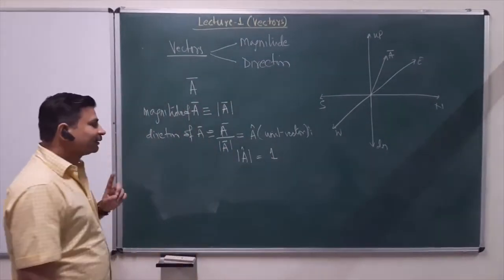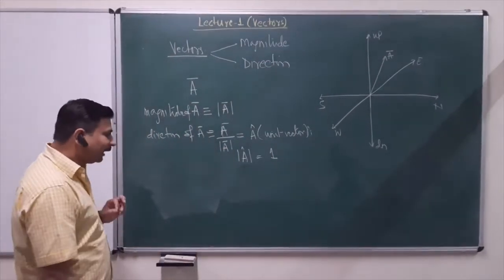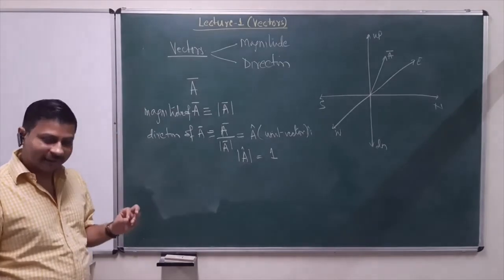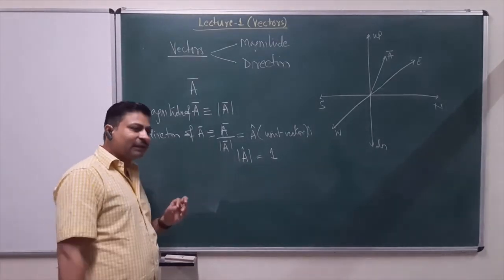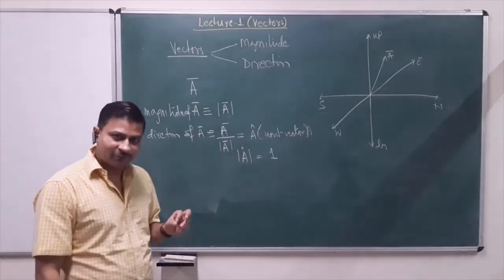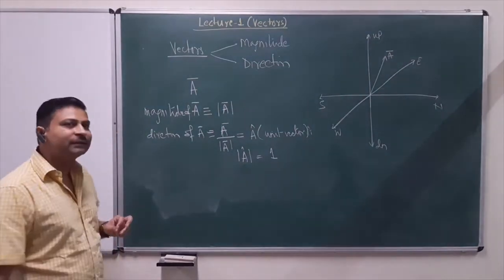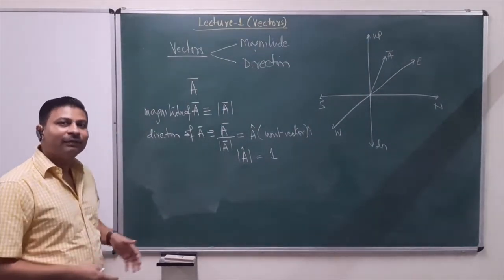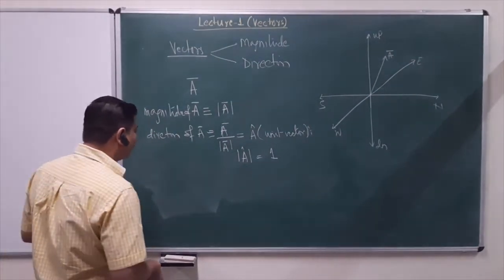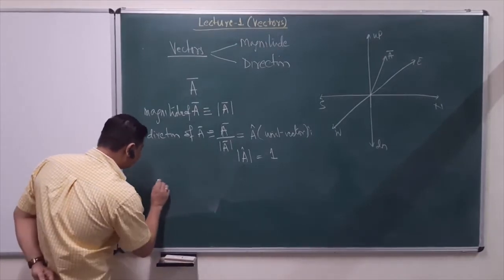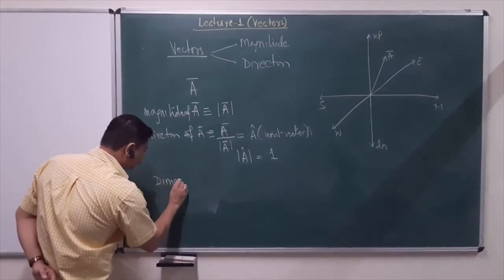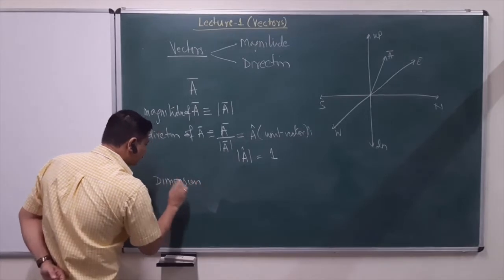However, there is an additional attribute which all physical quantities will have, which distinguishes a physical vector from a mathematical vector quantity, and that is dimension.